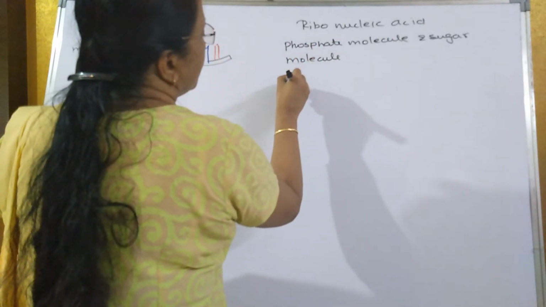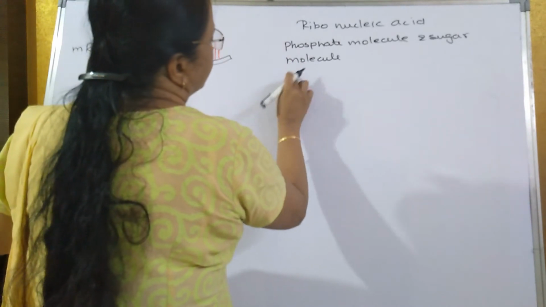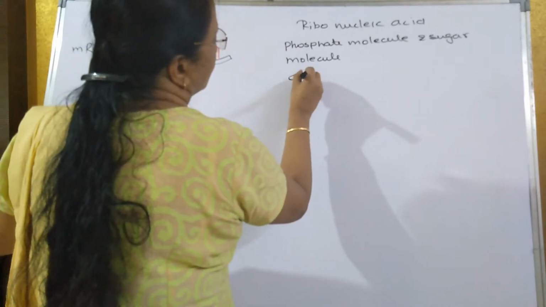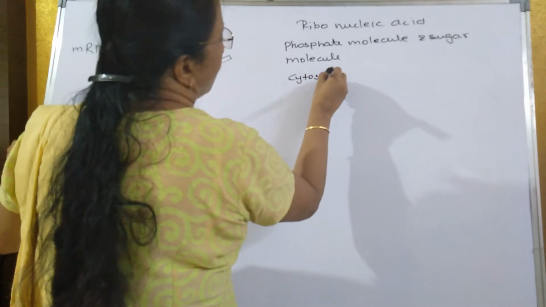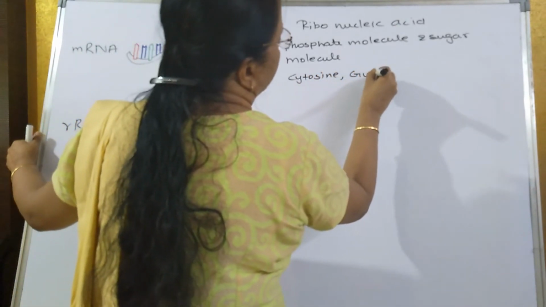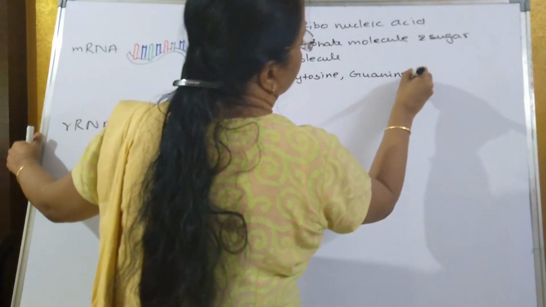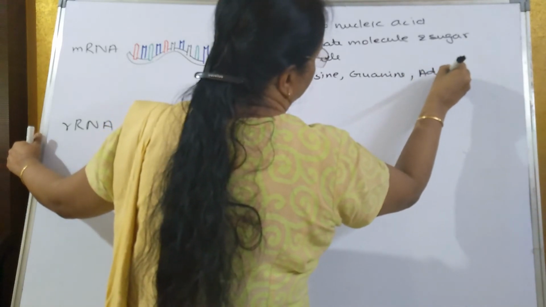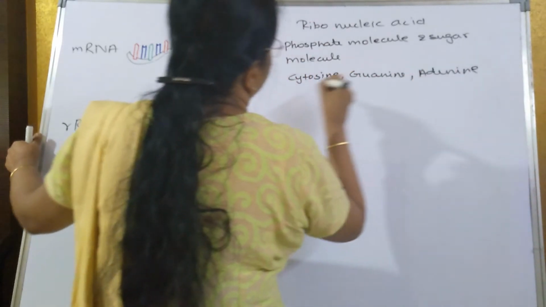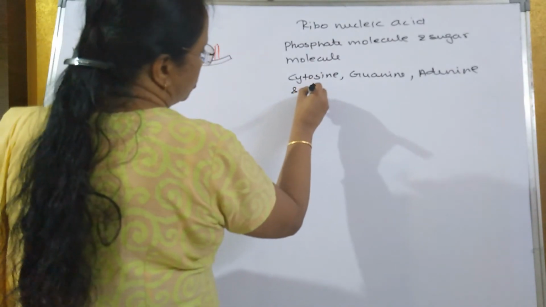What are they? Cytosine, guanine, adenine, but instead of thymine it has uracil.